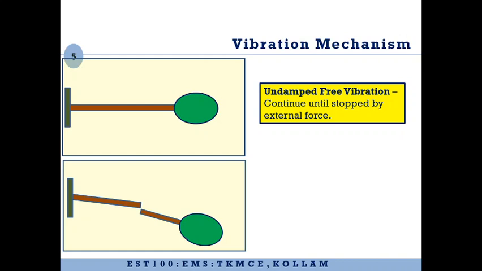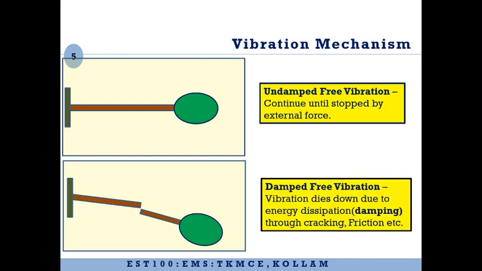So all these kind of mechanisms like cracks, friction, etc. are known as energy dissipation mechanisms. They will dissipate the vibratory energy, and thereby the vibration will come to a stop. It will not continue forever. So such energy dissipation mechanisms in real systems are known as damping, and such kind of vibrations are known as damped free vibration.